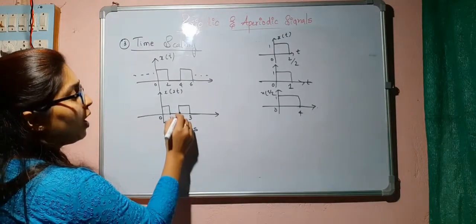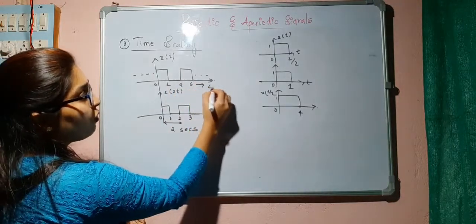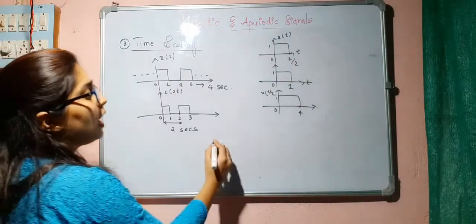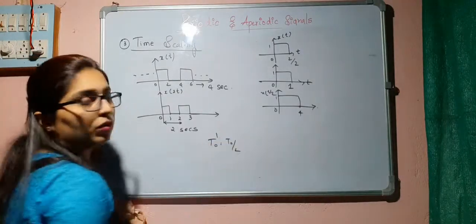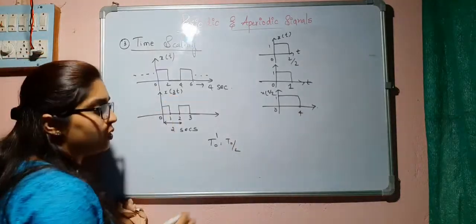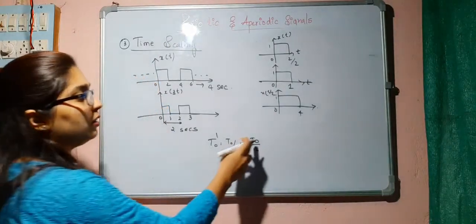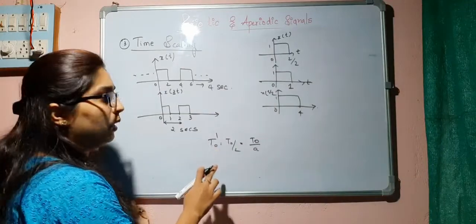See, 0, 1, 2. It was a 4 second period, and here it is 2 seconds. That means our T naught is reduced by 2. The value of A is 2, so the new fundamental period is T naught by A, the old period divided by A.